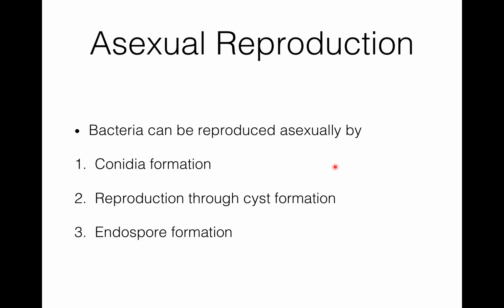In today's lecture I explained what asexual reproduction is. It is reproduction without mating or without genetic recombination, and it occurs by three methods: conidia formation, reproduction through cyst formation, and third, endospore formation.